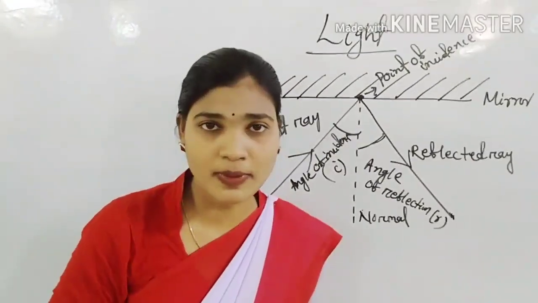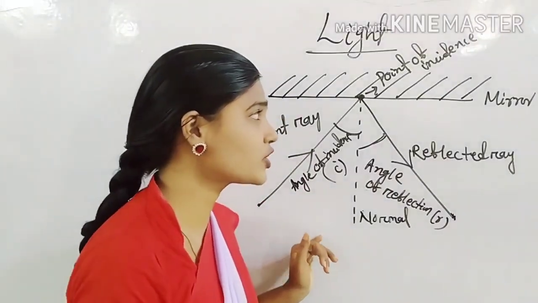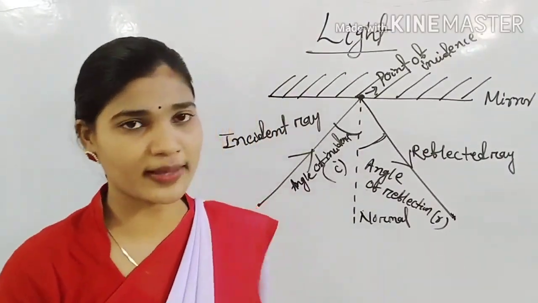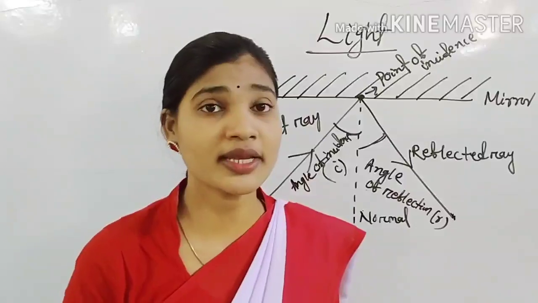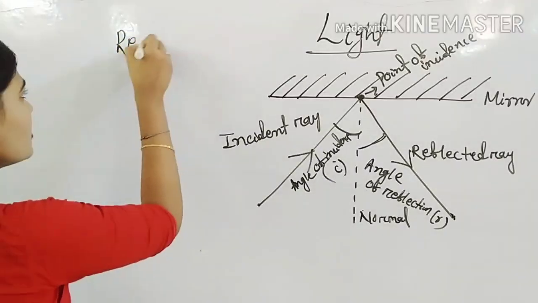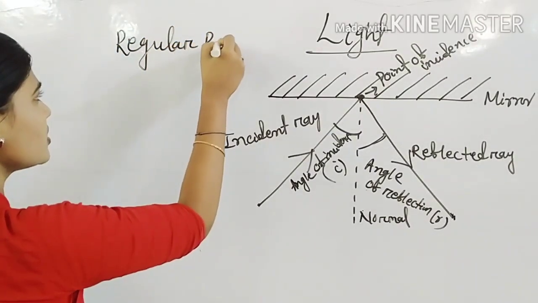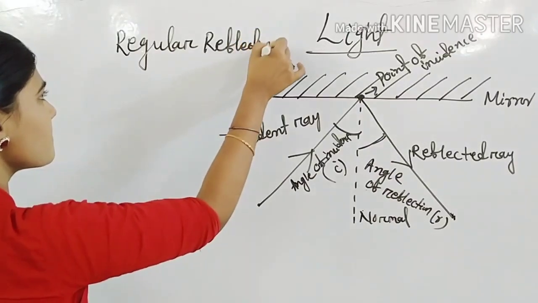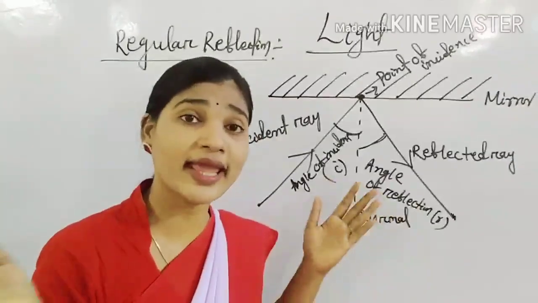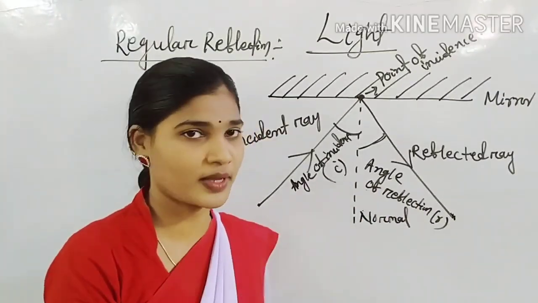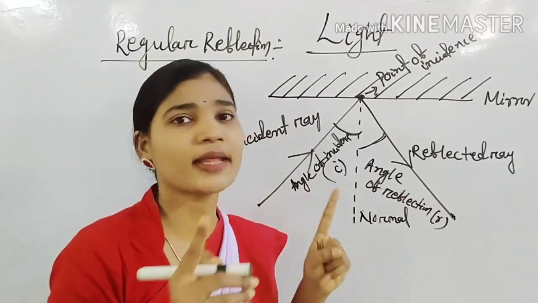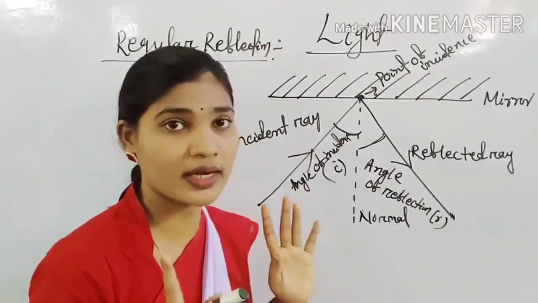What are the types of reflection? Depending upon the nature of the surface, there are two types of reflection. The first one is regular reflection and the second one is irregular reflection. Regular reflection: when rays of light fall on a smooth surface and get reflected only in a particular direction, it is known as regular reflection.